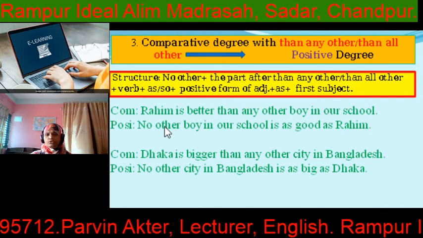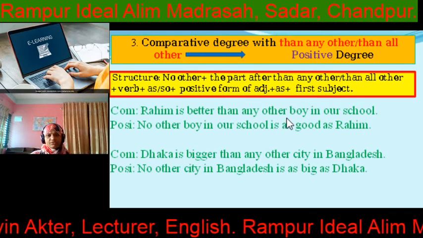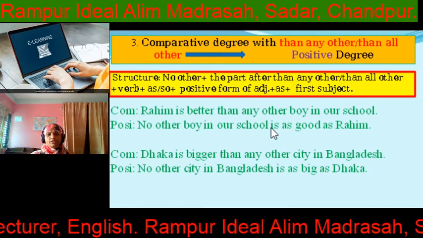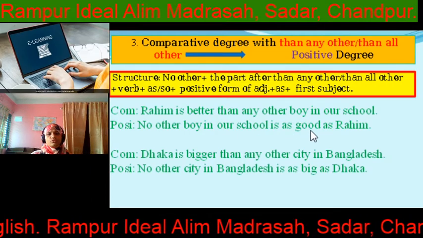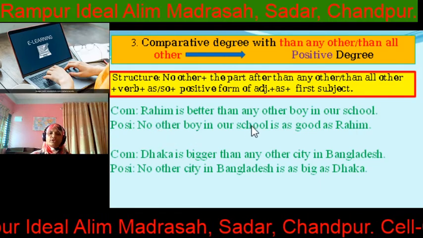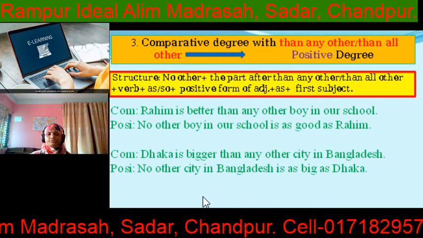So start with no other, then the other part after any other: boy in our school. No other boy in our school, then verb is, as, positive form of better is good, as Rohim, first subject. So no other boy in our school is as good as Rohim.